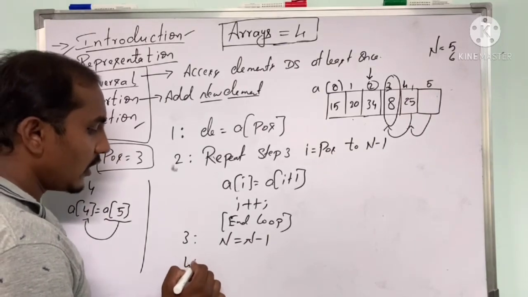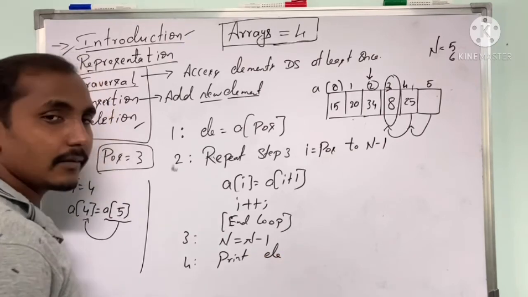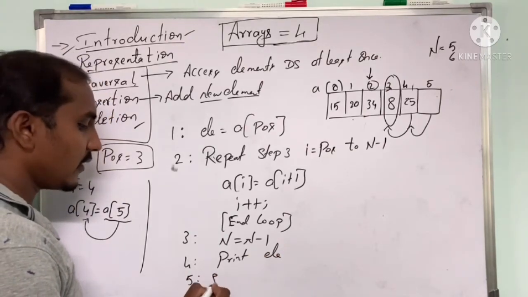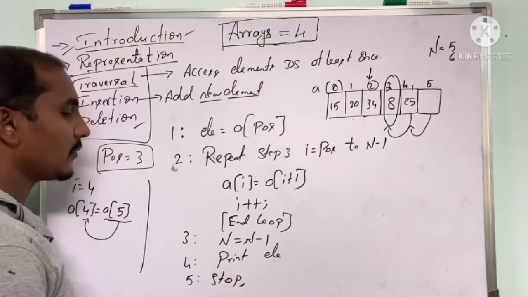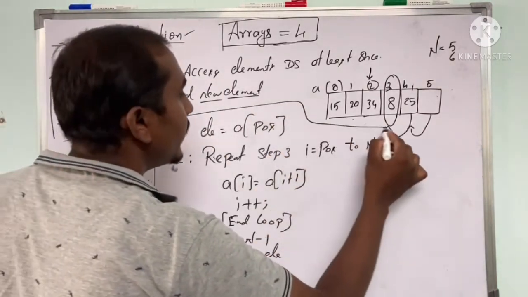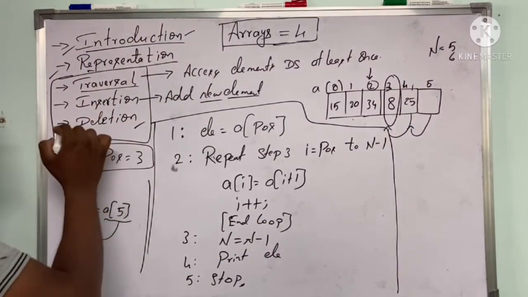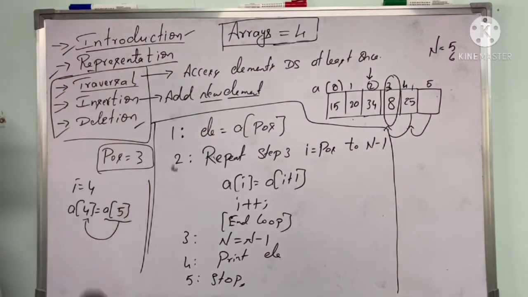And if you want, you can print the element which you are deleting. At last, step 5 will be stop. So this is the algorithm for deleting an element from the given array. So that is about deletion, insertion as well as traversal.